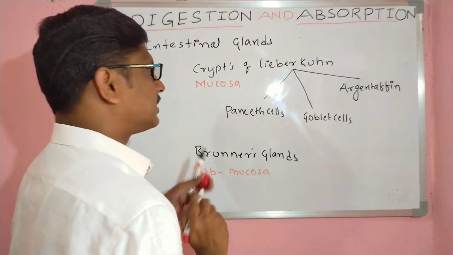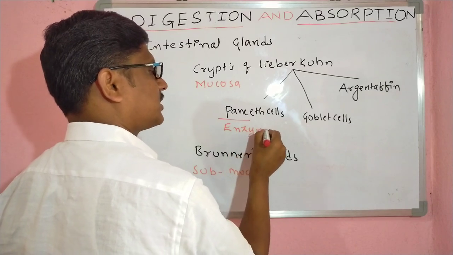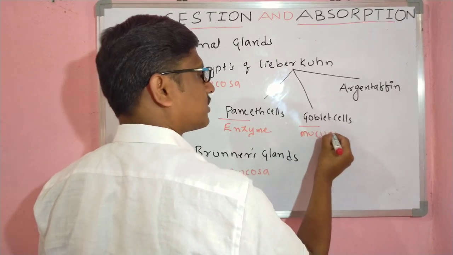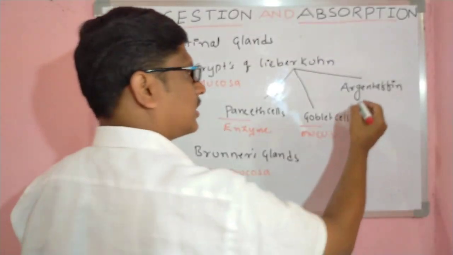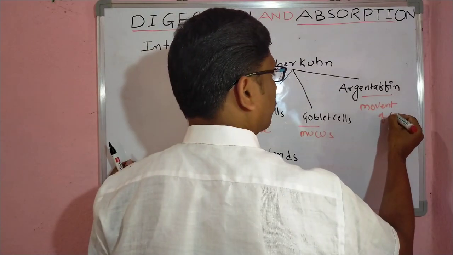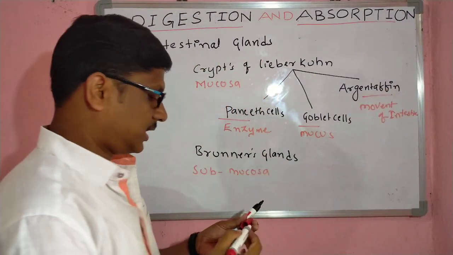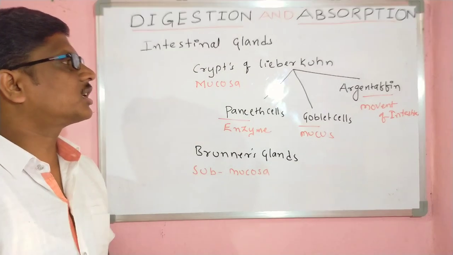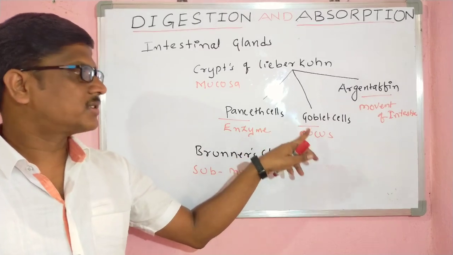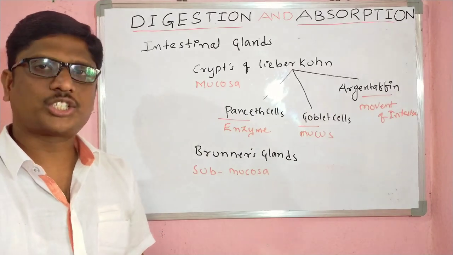Here see, Paneth cells secrete the intestinal enzymes. Goblet cells, same as before, secrete mucus. Argentaffin cells, their secretions help in the movement of the alimentary canal, the movement of the intestine. See, these 3 cells are modifications of the crypts of Lieberkühn. Paneth cells secrete the enzymes, goblet cells secrete mucus, and Argentaffin cells help in the movement of the intestine.